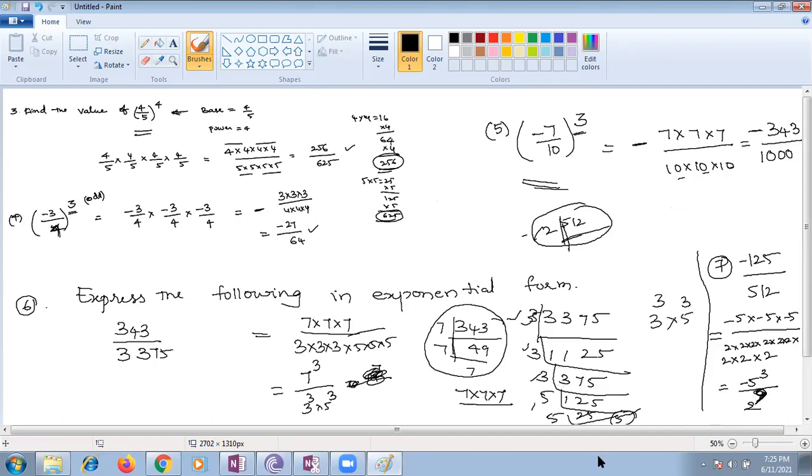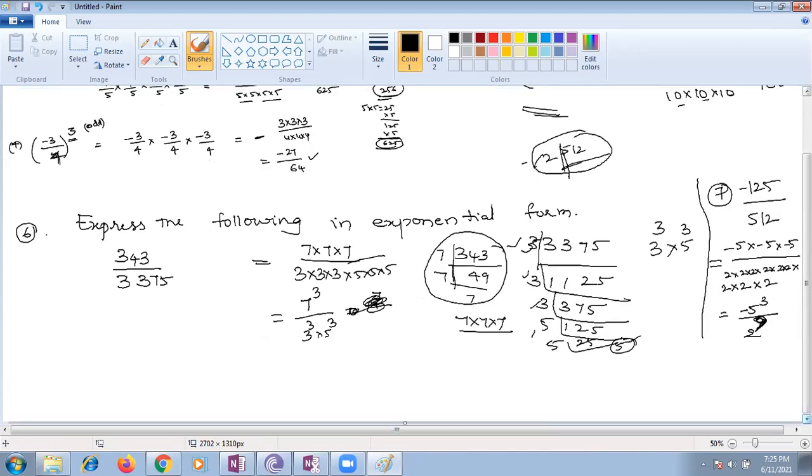Now the last question for today's class. Ma'am, can you give some more? For your practice I will give, but now this is the last question for today's class. Write 121 divided by 4096.